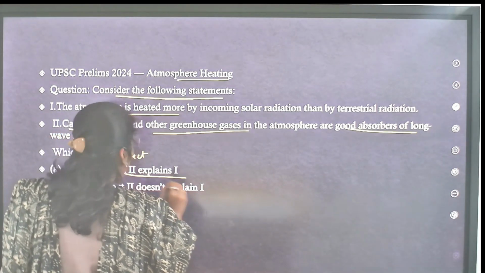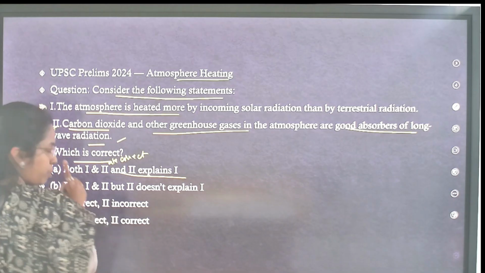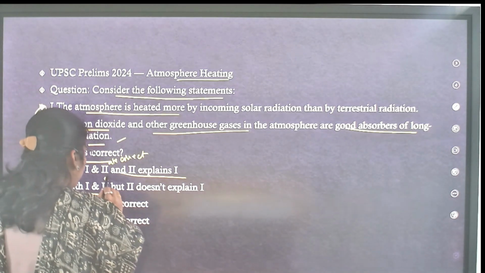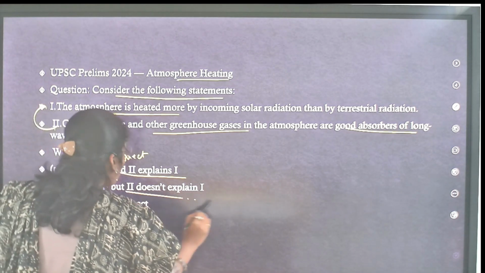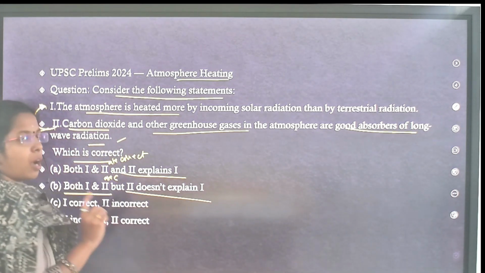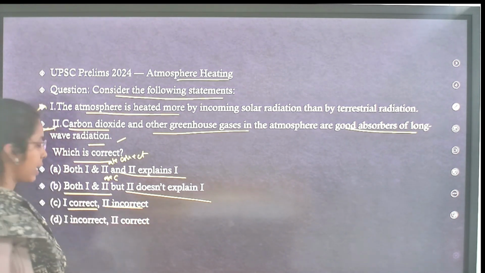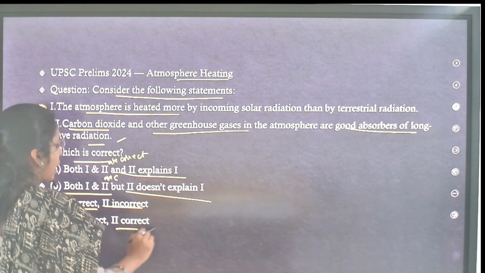Option A. Both 1 and 2 are correct, and 2 explains 1. Option B. Both 1 and 2 are correct, but 2 does not explain 1. Option C. 1 is correct, 2 is incorrect. Option D. 1 is incorrect, 2 is correct.